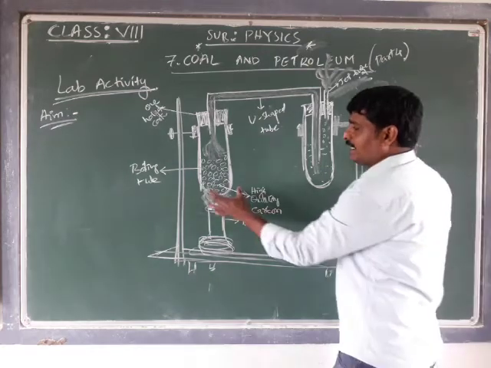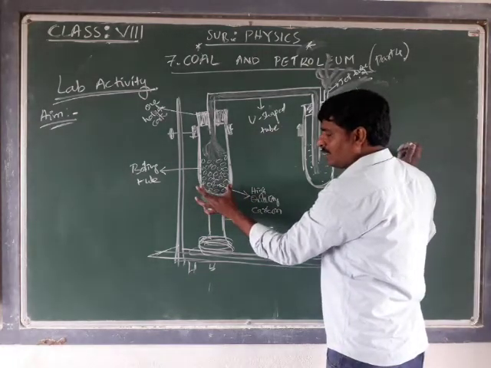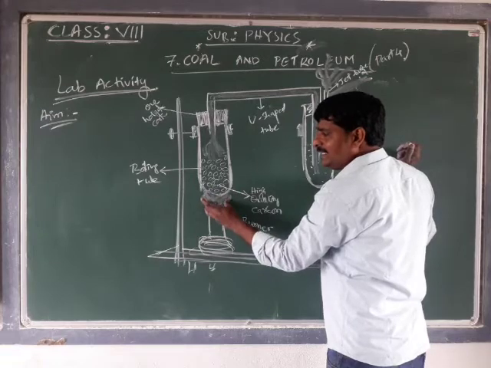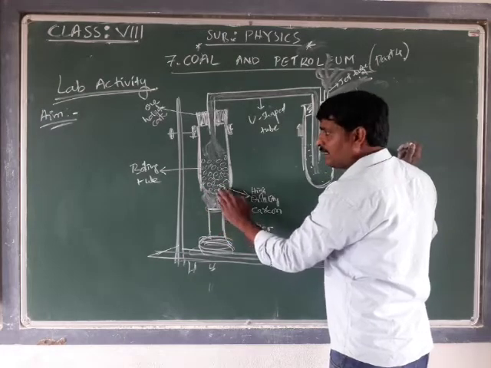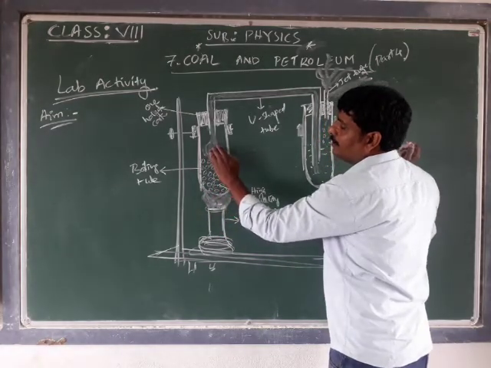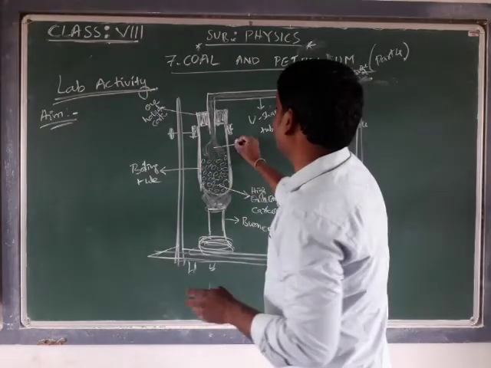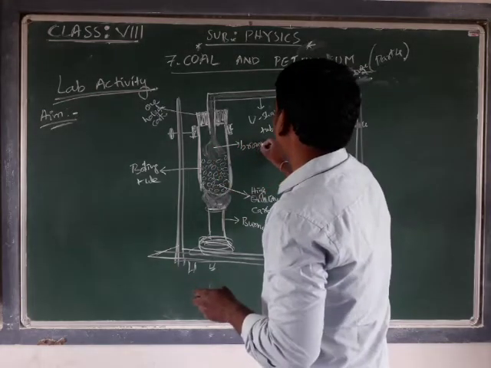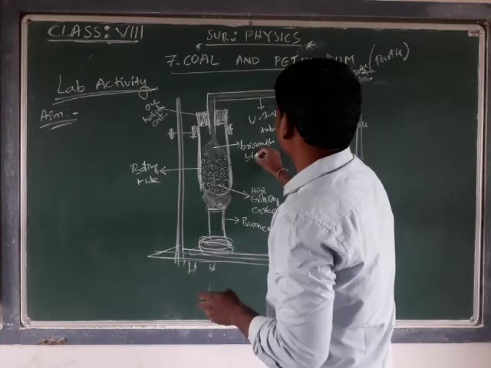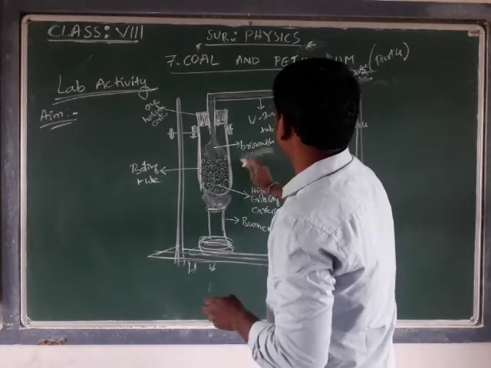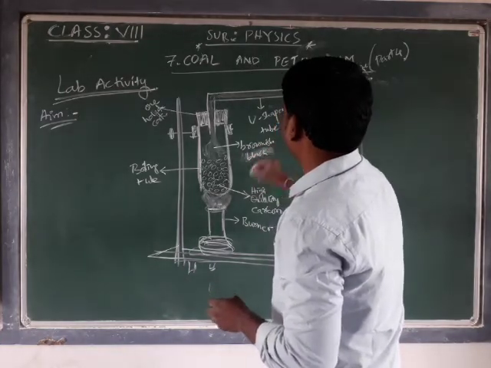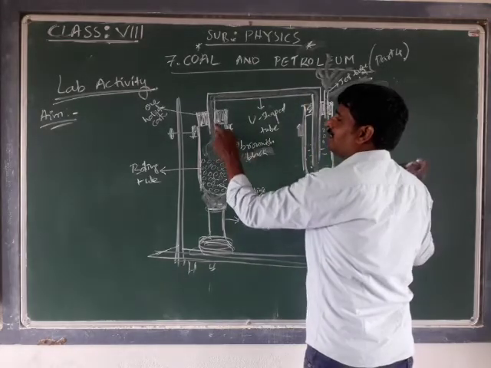Okay, we are taking the high quality carbon, that is coal, and heating that coal with the help of a burner. While heating the coal, a brownish black gas is evolved.